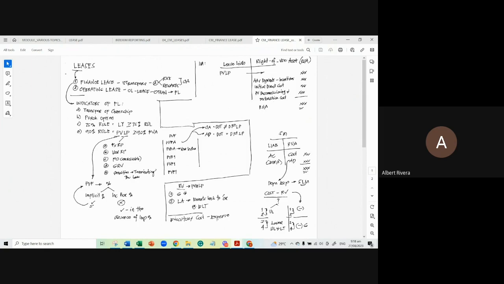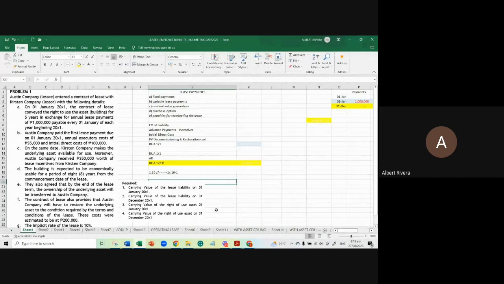These are the minor, insignificant expenses incurred during the negotiation of the lease. Austin Company paid the first lease payment due on January 1, 20X1, and the annual executory cost is 35,000 and the initial direct cost is 100,000 pesos. The accounting treatment for the 35,000 should be an outright expense, while the initial direct cost is a capitalizable cost in computing for your right of use asset.